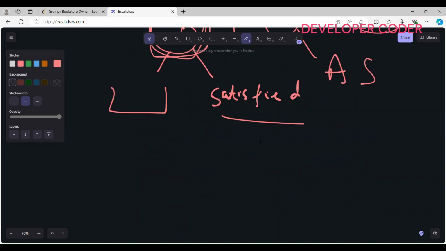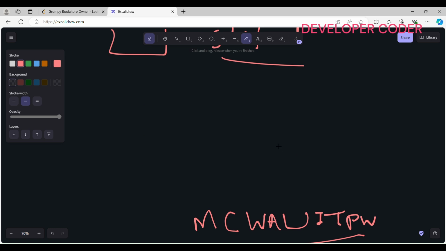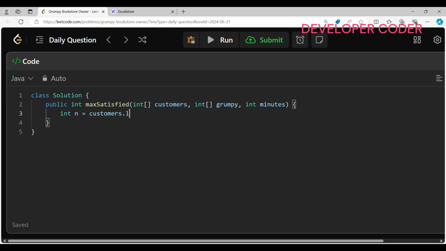So now I want you guys to pause this video, because after this I am moving to the coding part. Int n is equal to customers dot length. And take my left is equal to 0 in the starting, and int unsatisfied sum is equal to 0, and int max unsatisfied